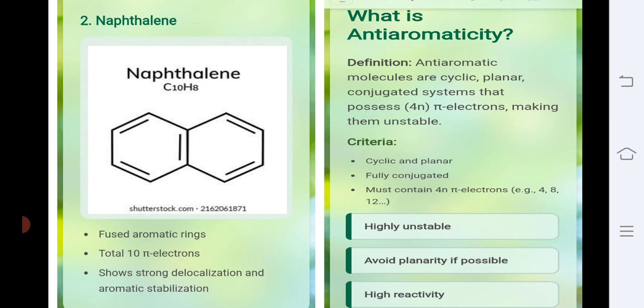As we discussed, the criteria are that the compound must be cyclic, planar, must have a fully conjugated system, and must contain 4n pi electrons, where if we put n is equal to 1, 2, we are getting 4, 8, 12 like numbers, and that many pi electrons or conjugated electrons must be present in our compound. Now we see the characteristics of antiaromatic compounds. As compared to aromatic compounds, these compounds are highly unstable and highly reactive.